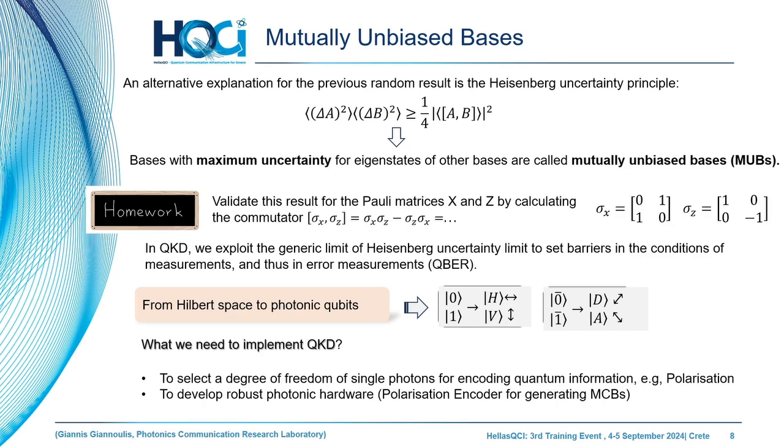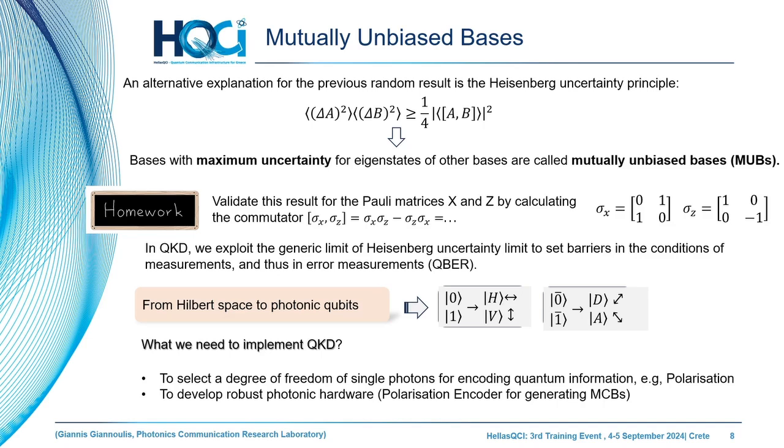Let's go from the Hilbert space to the physical lab, to the physical qubits. We need to encode these properties in actual photons. So we need to transfer our implementation from Hilbert space to photonic qubits. We need to translate this computational basis into actual states of the photons.